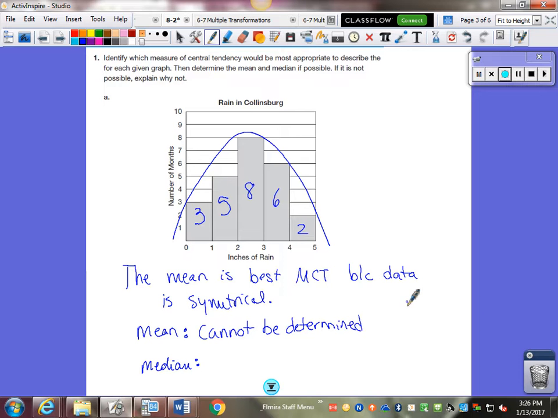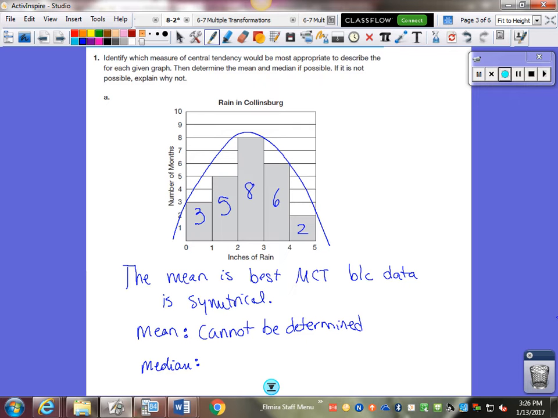They are how many pieces of data went into that bin. I don't know what the actual data is. I just know there's 24. If I add all that up, I have 24 pieces of data. I know what I'm going to divide by to find the average, but I don't have any data to add up. I don't know what it is. So you cannot determine the average or the mean from a histogram. Median.